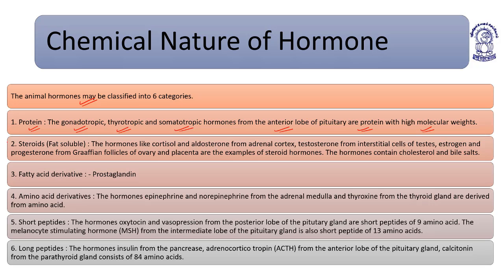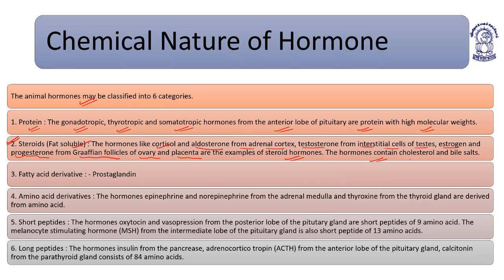Steroidal hormones are fat soluble. These hormones, like cortisol and aldosterone from adrenal cortex, testosterone from interstitial cells of testis, estrogen and progesterone from Graafian follicles of ovary and placenta, are examples of steroidal hormones.